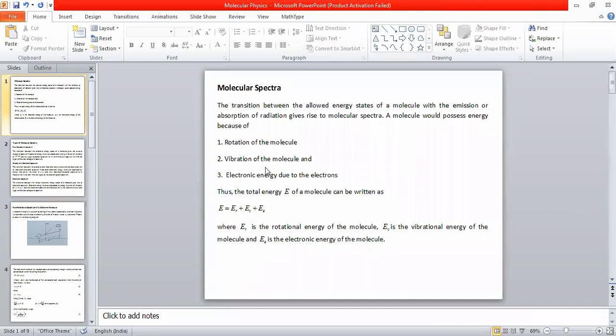It is not a vibrational spectrum, I will tell you why later, it is a rotational vibrational spectrum. The second type of spectrum associated with molecules is because of rotation and vibration, both of them. So the spectrum that comes out is what we call the rotational vibrational spectrum.